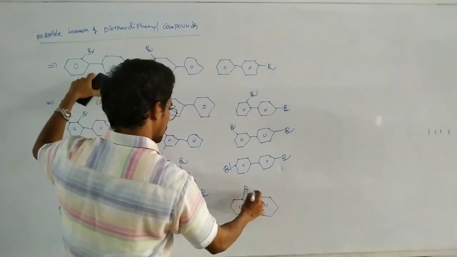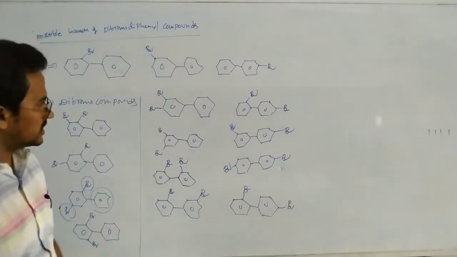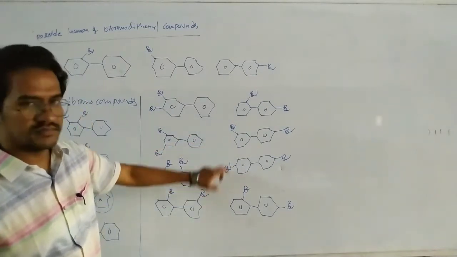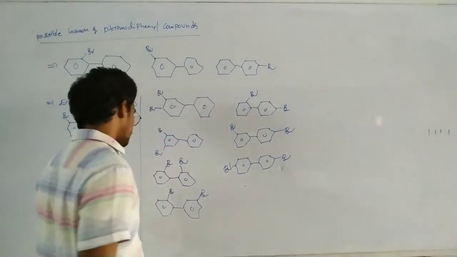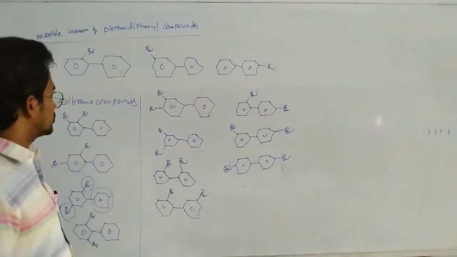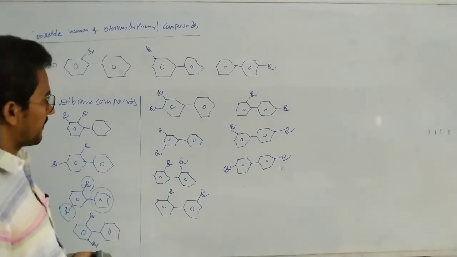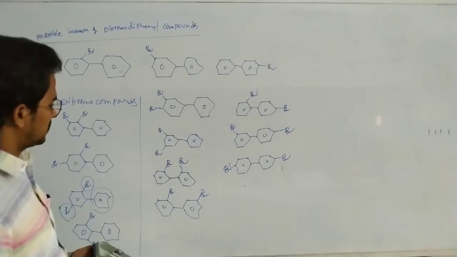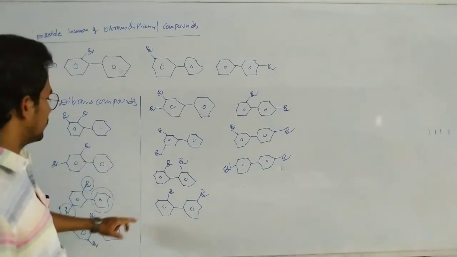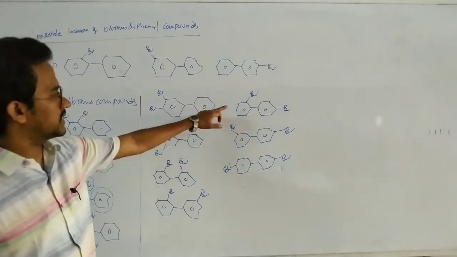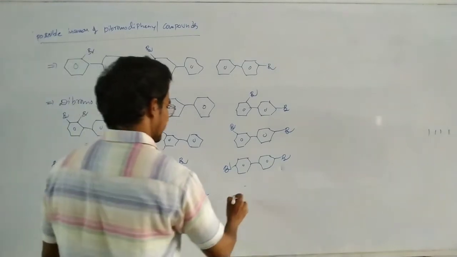Fix the position of this bromine and this bromine. Here in this case, these two are equal. These two are equal. So it is not considered as an isomer. So next, the remaining chances are... So here 1, 2, 3, 4, 5, 6, 7, 8, 9, 10, 11 isomers. And next, one more isomer.